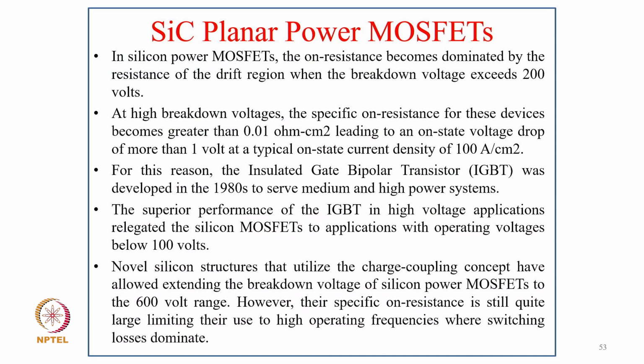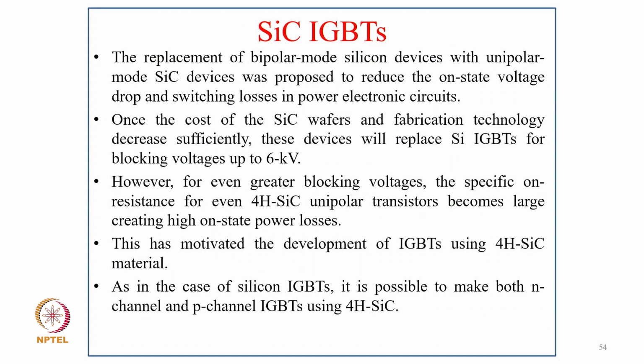So in silicon power MOSFET, the on resistance becomes dominated by the resistance of the drift region when the breakdown voltage exceeds 200 volt, and the high breakdown voltage specific on resistance for the device becomes greater than 0.1 ohm centimeter square, leading to an on voltage of more than 1 volt. For this reason, the IGBT was developed in 1980, with superior application and novel structure. So now the replacement of bipolar silicon devices with unipolar SiC was proposed to reduce the on voltage drop and switching loss in power electronics.